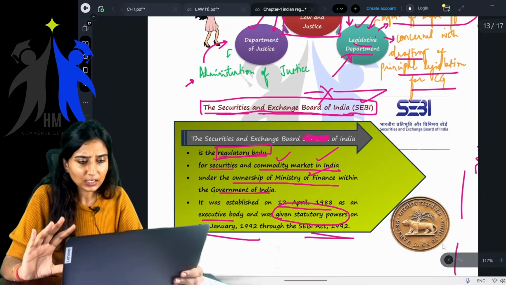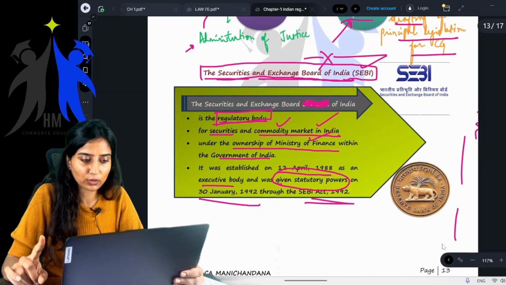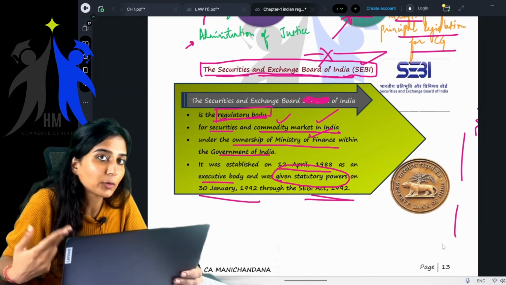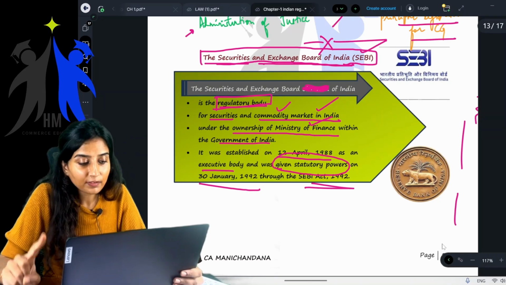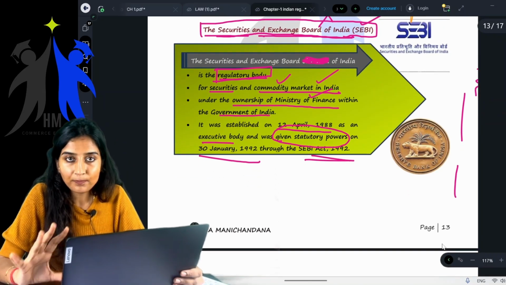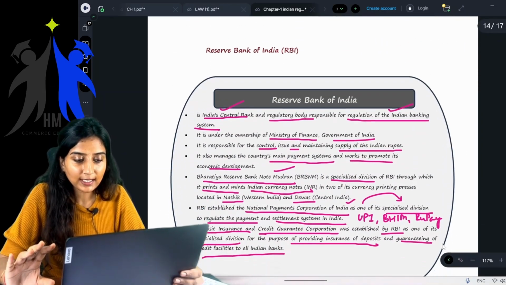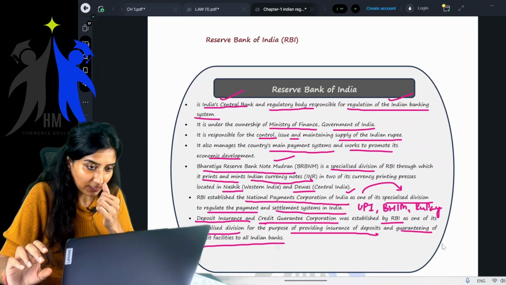Clear? Securities and Exchange Board of India is a regulatory board for securities and commodity markets in India under the Ministry of Finance. Established so and so, you can read that. Next, Reserve Bank of India, the Central Bank of India.